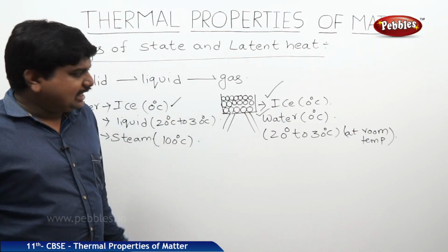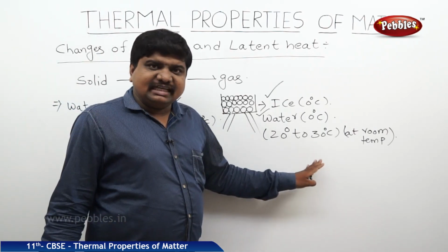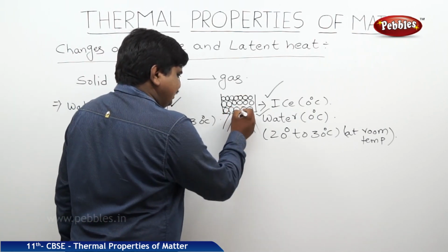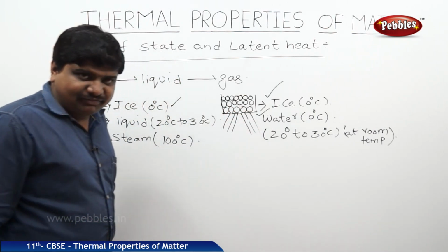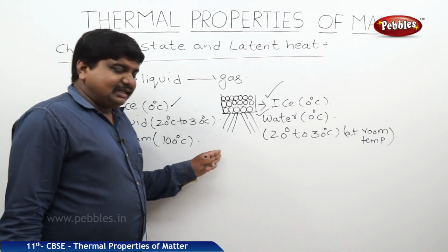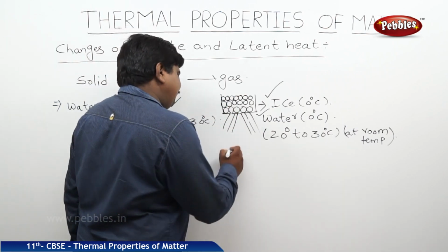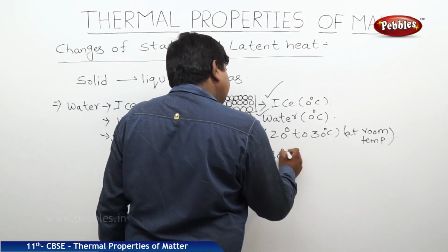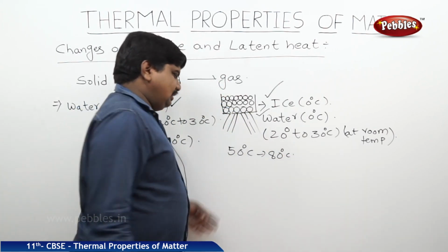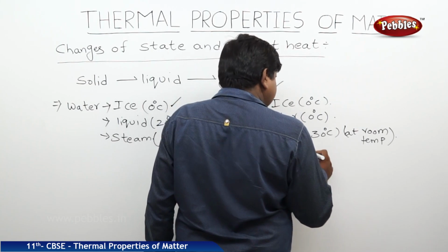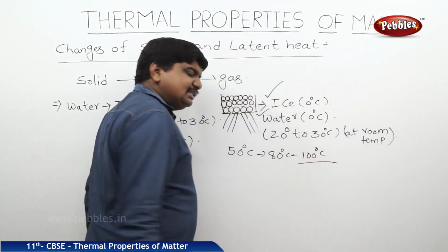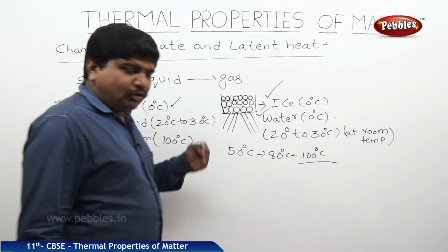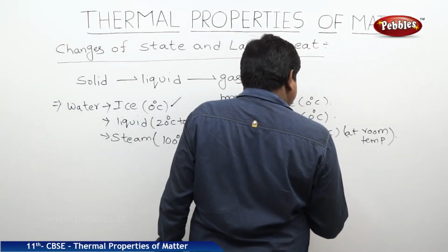Once you get the water at room temperature, if we keep on giving heat energy in the form of a flame or Bunsen flame, then the temperature will increase from 50 to 80, 80 to 100. Up to 100 degrees Celsius, some water will be present. At the same time, from water, steam will come out.